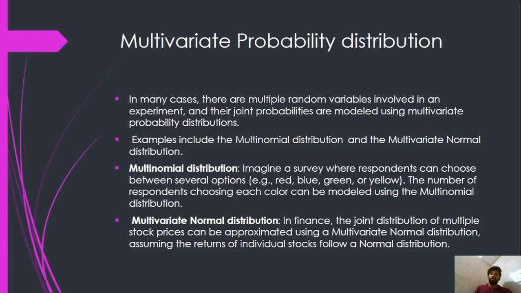Another example of a multivariate probability distribution is the multivariate normal distribution. In finance, the joint distribution of multiple stock prices can be approximated using a multivariate normal distribution, assuming the returns of individual stocks follow a normal distribution.